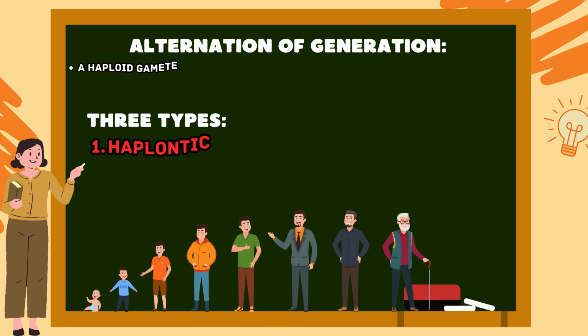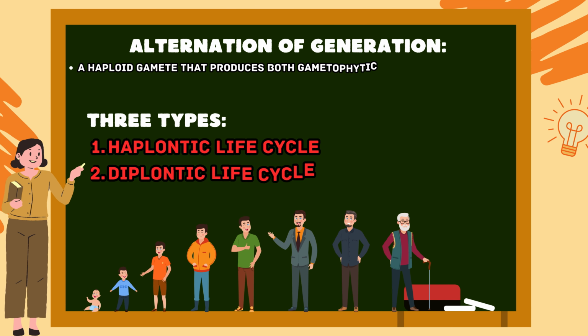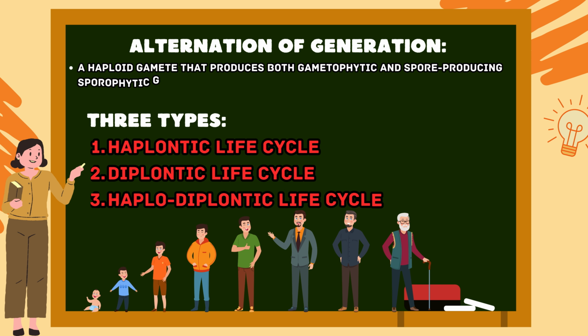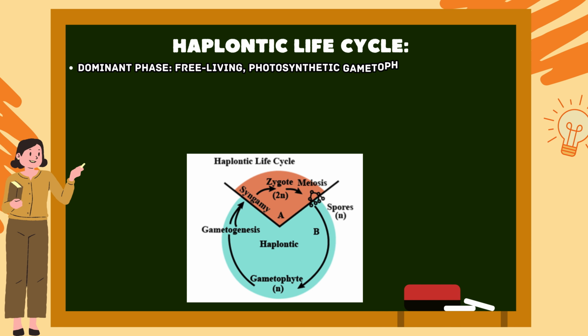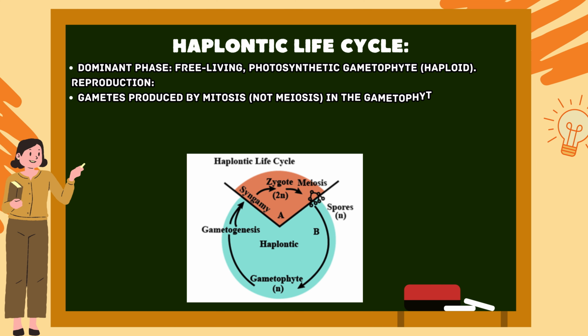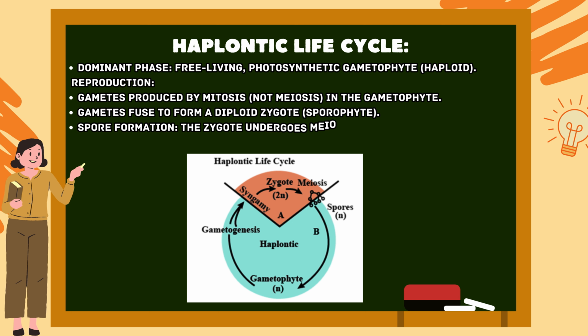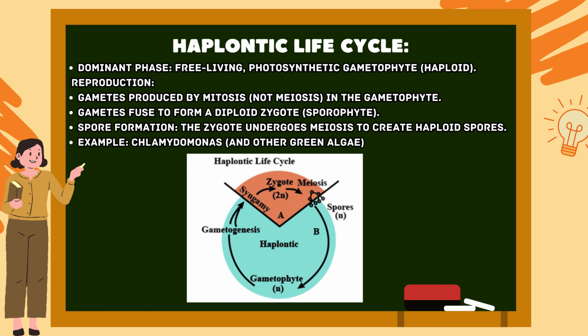Alternation of generations. A haploid gametophyte produces gametes and a diploid sporophyte produces spores, and the generations alternate. There are 3 types: haplontic life cycle, diplontic life cycle, and haplodiplontic life cycle. Haplontic life cycle: the dominant phase is the free-living, photosynthetic gametophyte. Gametes are produced by mitosis in the gametophyte. Gametes fuse to form a diploid zygote. Spore formation: the zygote undergoes meiosis to create haploid spores. Example, Chlamydomonas, which is a green alga.